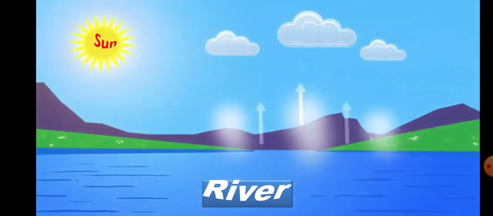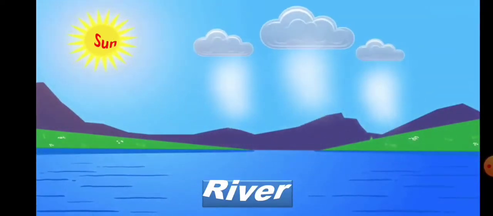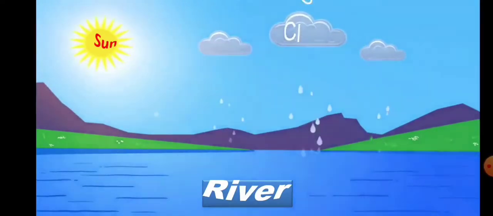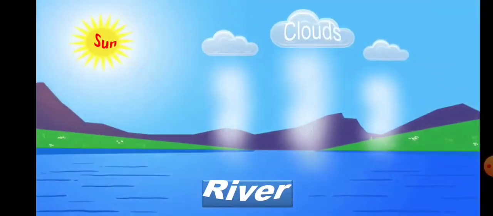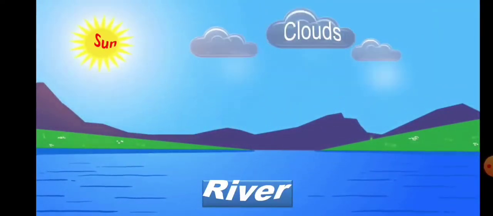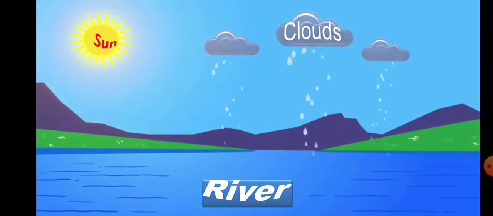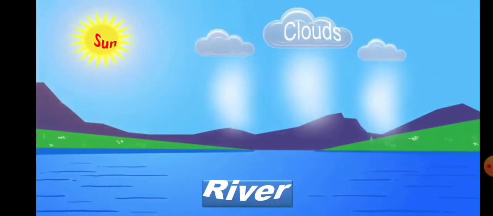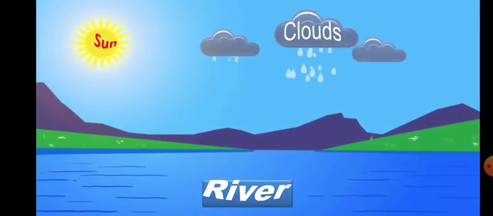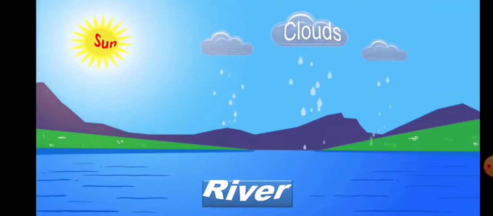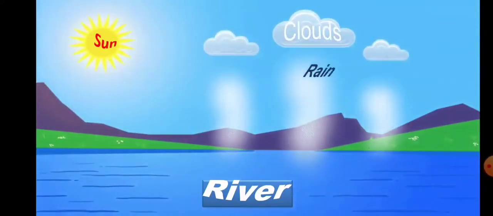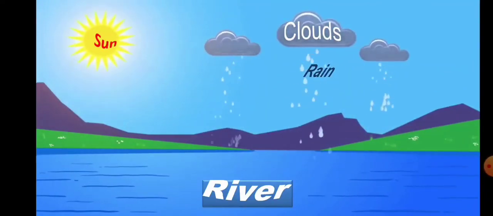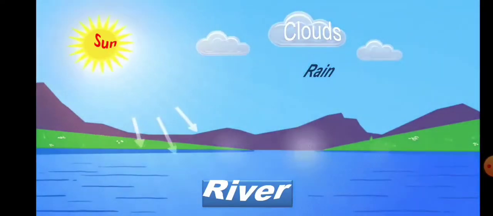It cools and forms small water droplets. These water droplets make clouds. The small drops of water join and form big drops. These big drops become so heavy that the clouds cannot hold them any longer. These water drops fall as rain. Right? Again, rainwater fills up ponds, lakes and rivers.